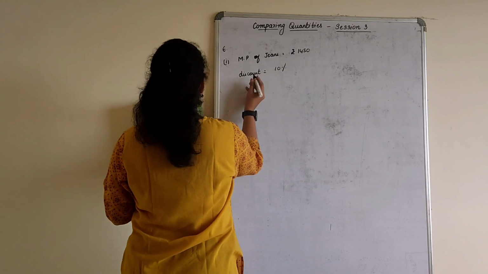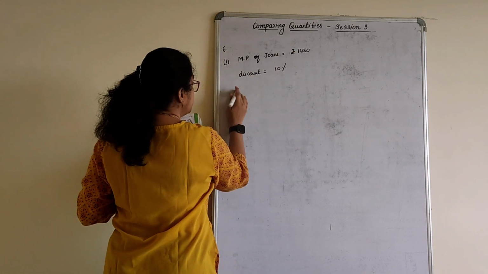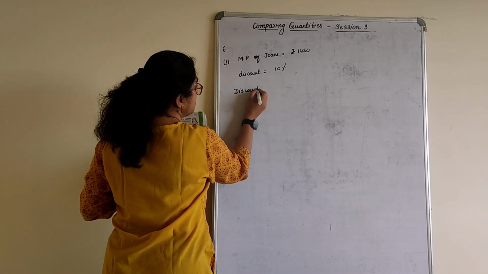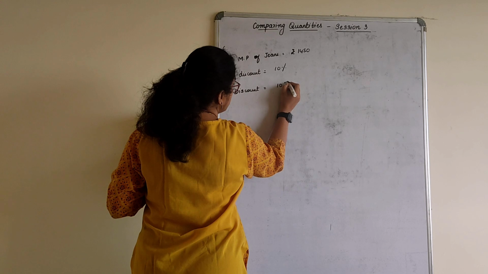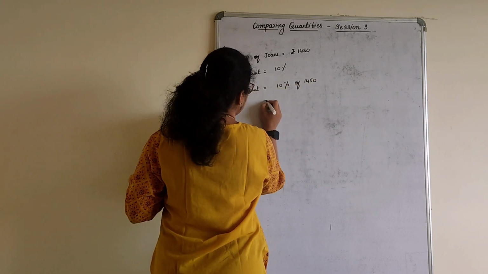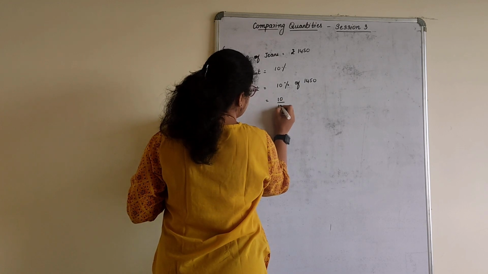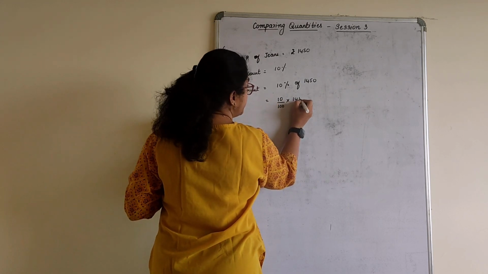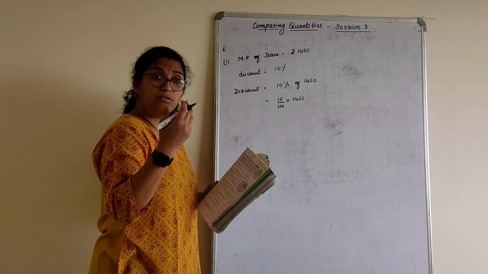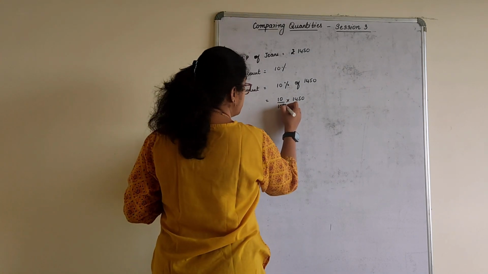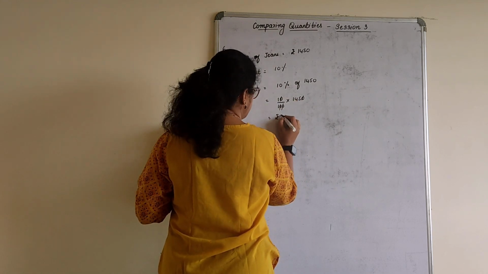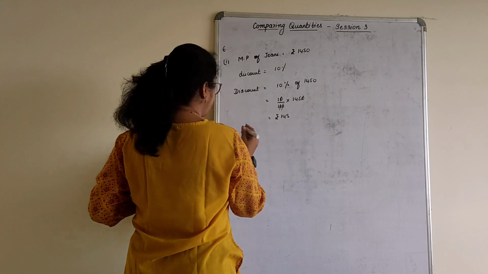What finally do we have to find? The discount on the jeans, right? Therefore, discount amount: discount is equal to 10% of 1450. So this is 10 by 100 into 1450. I want to know what 10% of 1450 is, that means what amount I have to save from the shopkeeper. So 0, 0, 0 and 0. So this is rupees 145.